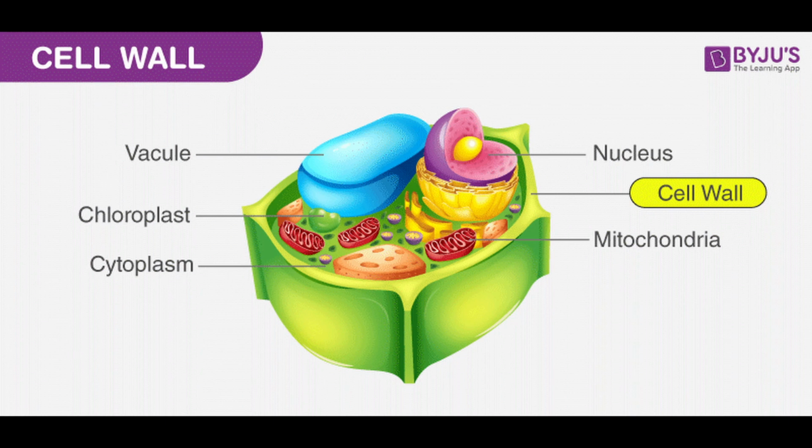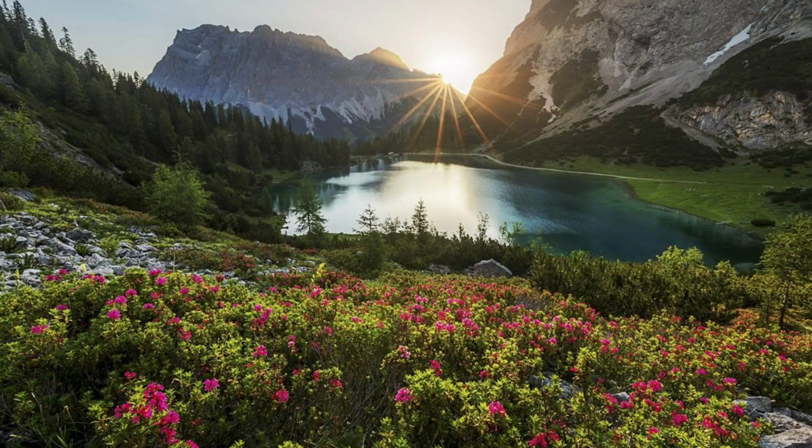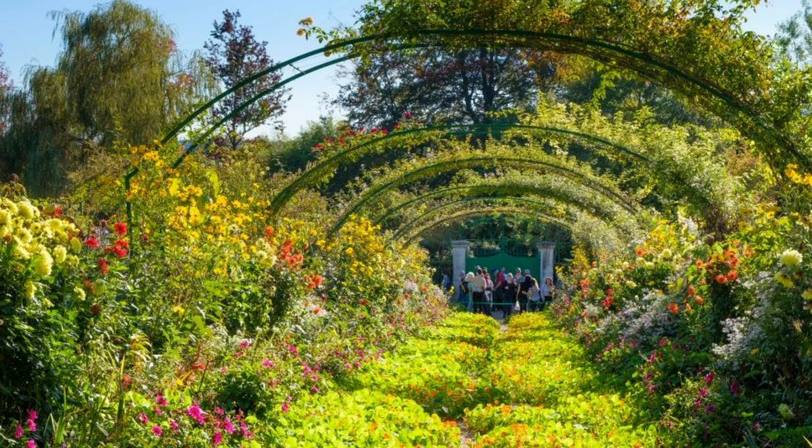Those are just a few examples of how plants are essential to our life, but there are also many ways that plants improve our life. For example, being amongst plants and nature has been proven to improve our mental health and generate positive emotions. Gardens are also excellent decorations that provide a fun hobby for many people.